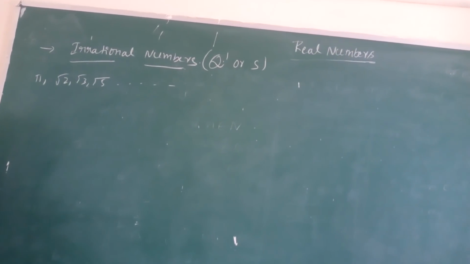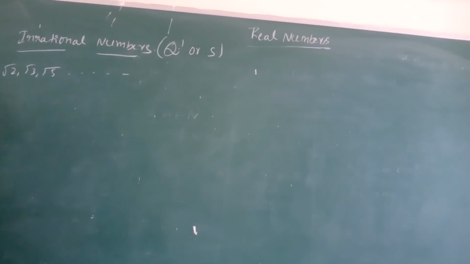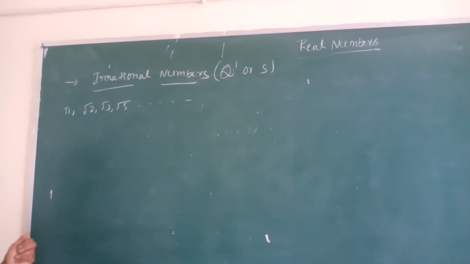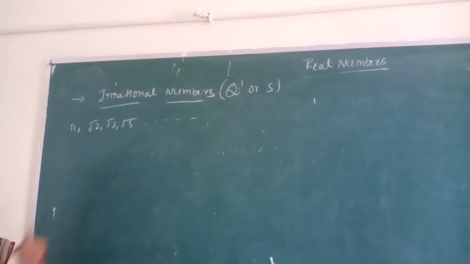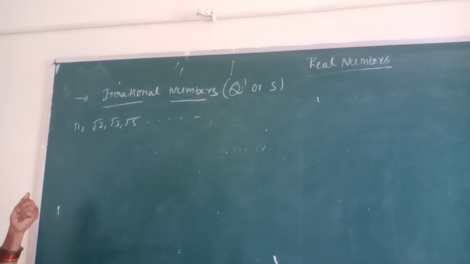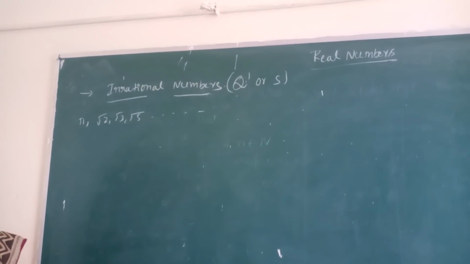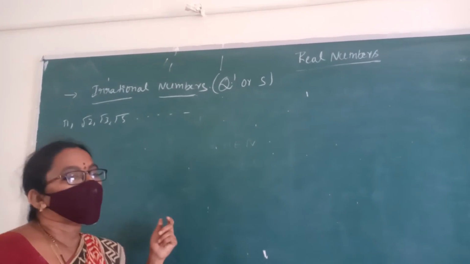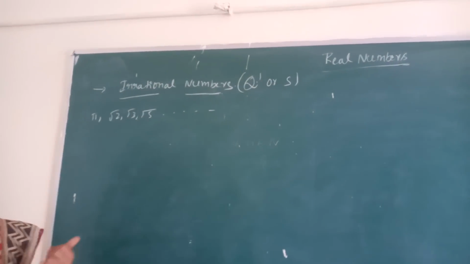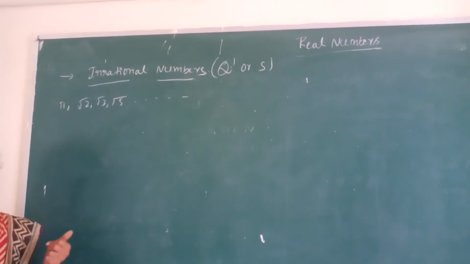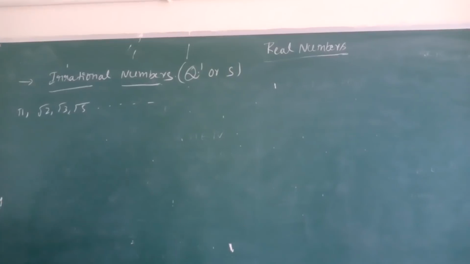In previous classes we learned only that root 2 is irrational, root 3 is irrational, root 5 is irrational. But you are growing, you have come to 10th class. So in this class we learn that root 2 is irrational in a logical way. Before going to the proof of irrational numbers, we learn one statement that depends upon the fundamental theorem of arithmetic. So note down that statement.